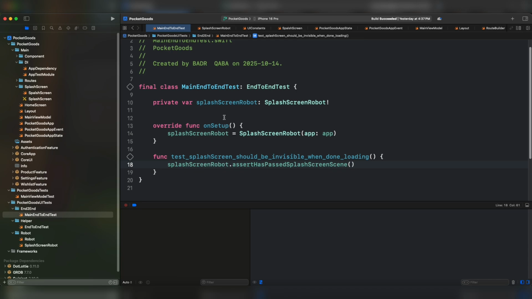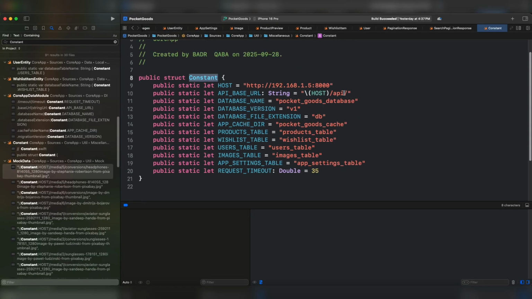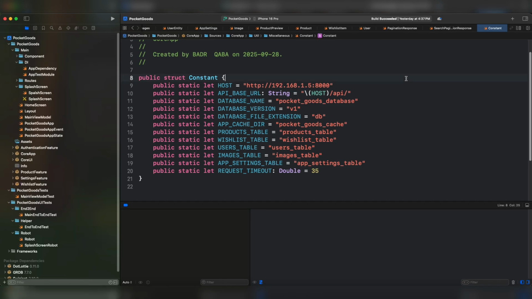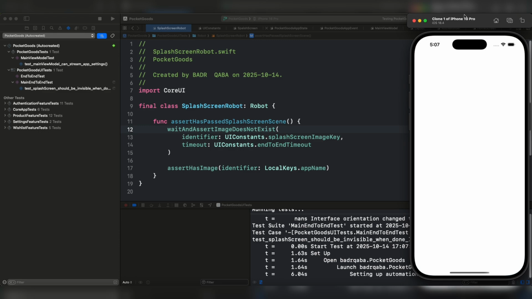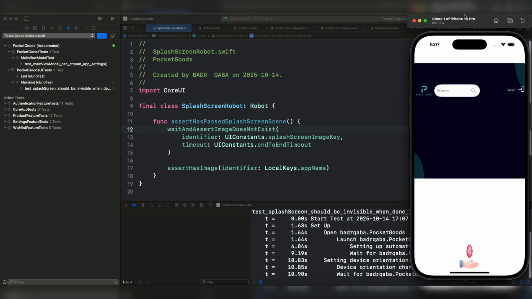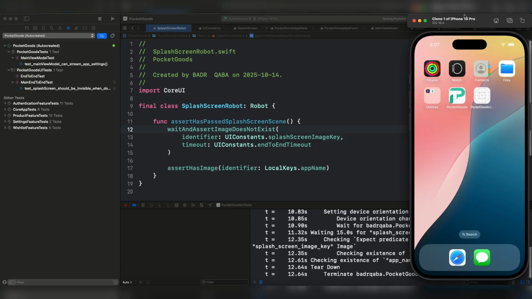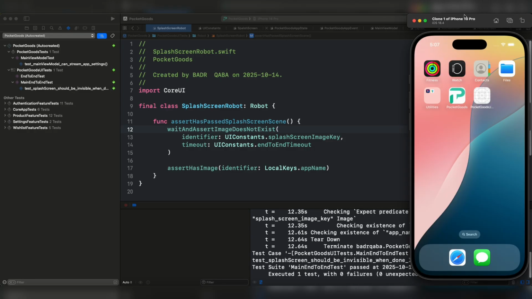Before moving forward, we need to make sure that we have the correct IP address set to the constant file. More specifically, under the host, it should have the correct IP address or the private IP address. And you can obtain the private IP address by running ifconfig and copy the private IP address and paste it here. And make sure this IP address should be the same as the one that you have done under the environment in Laravel. Now, finger crossed, let's run the test. No errors so far. And the test passed. So far we are doing things correctly.